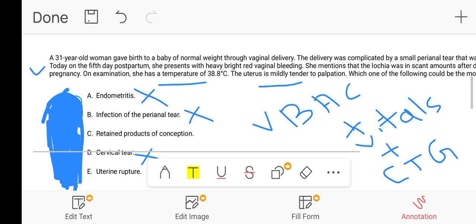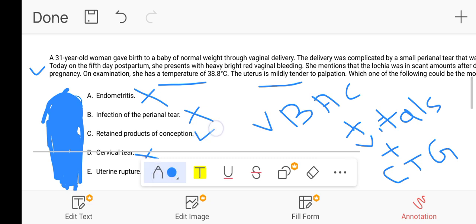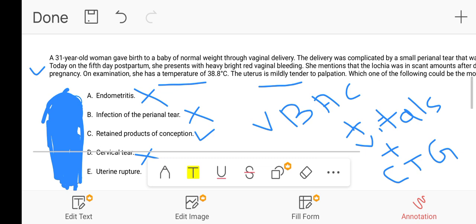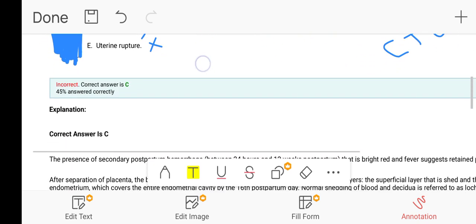but this is not the scenario of endometritis. This is a clear cut case of retained products of conception, because this is one of the most common causes of secondary postpartum hemorrhage. Option C is the correct answer here. Let's read the explanation for this option as well.